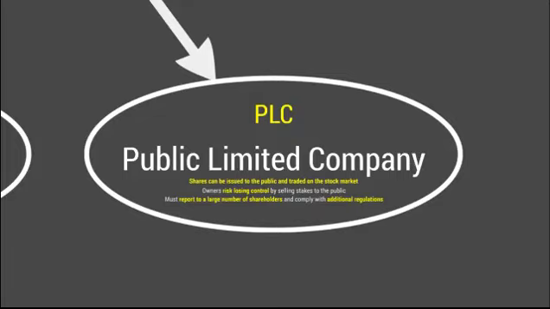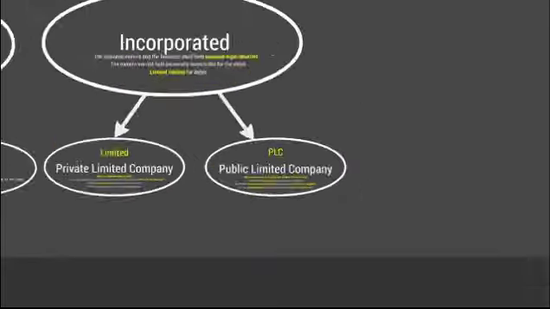Because of these additional regulations and the fact that becoming a public limited company is so expensive, PLCs tend to be large companies who have issued shares to fund a new business venture. Well-known PLCs would include companies such as Tesco's PLC or British Airways PLC. So with that, we've looked at all the different types of organisations there are.